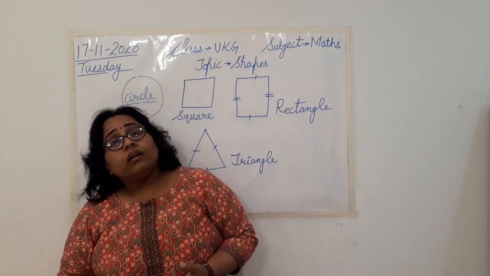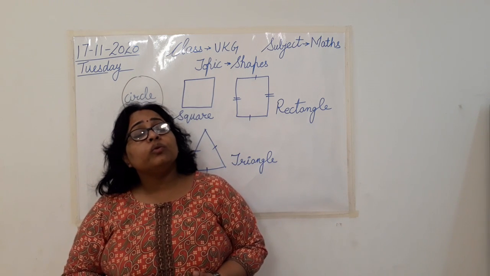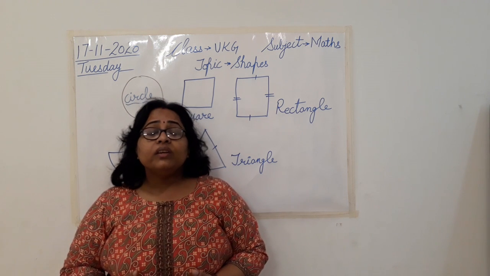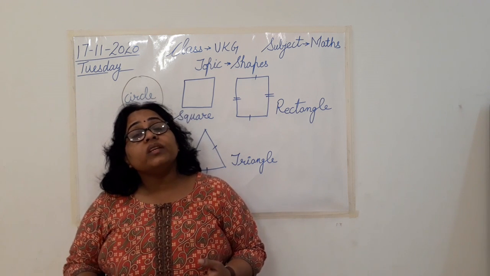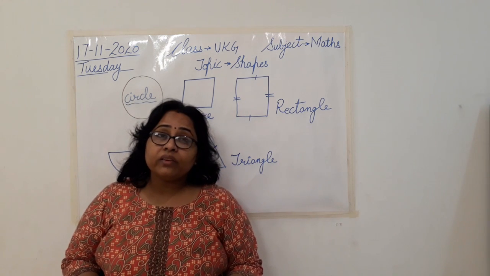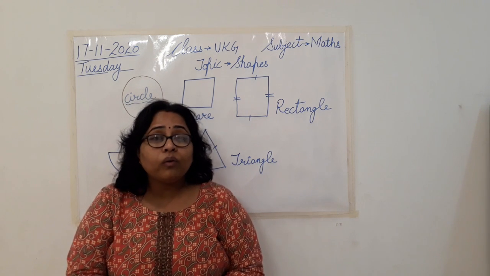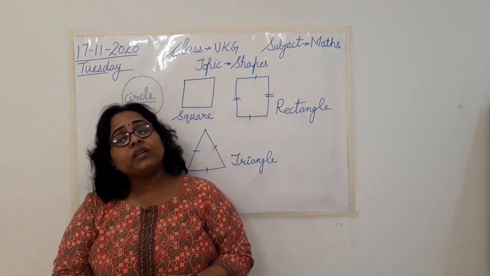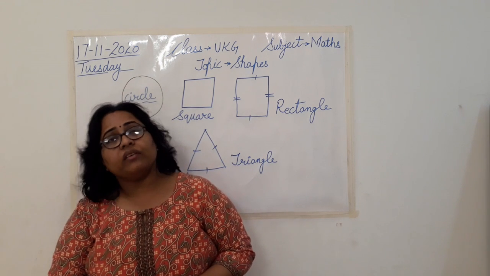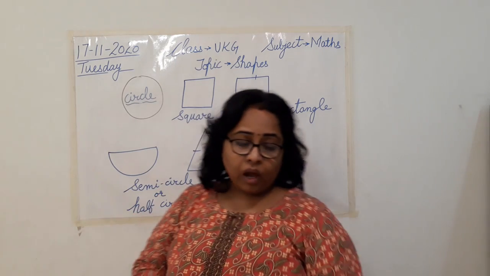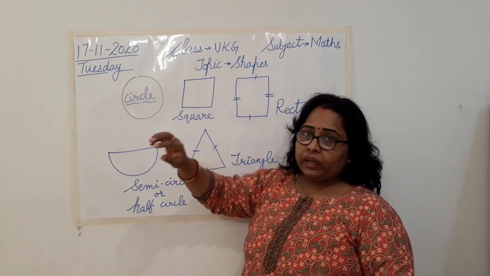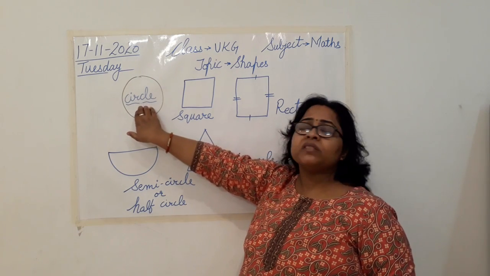Table, if you remember the one which you use in your class, वो भी rectangle होती है, isn't it? So the table which the teacher is using, teacher's table, is also rectangular in shape. Dining table at your home is rectangular in shape, isn't it? So there are a lot of objects which are having rectangular shape. Clear? Now if we are taking examples of all these shapes, quickly give me two examples of circle shape.